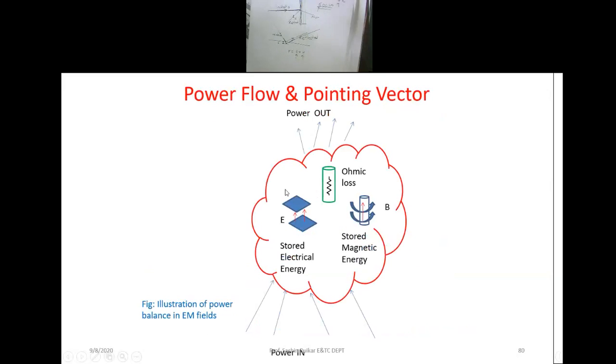Okay. Now here is an illustration of this particular power in the electromagnetic field. This is about a stored electric field, stored magnetic field, or energy we say, and this is nothing but the Ohm law, ohmic loss. That is about a power in, and this is nothing but a power out from the given region here.